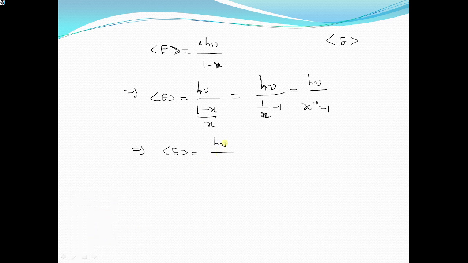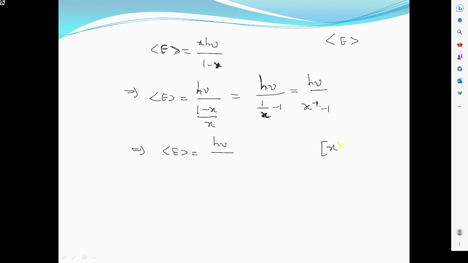We have taken x as e power minus h nu by kT. Now what will be x power minus 1? x power minus 1 will be e power h nu by kT.